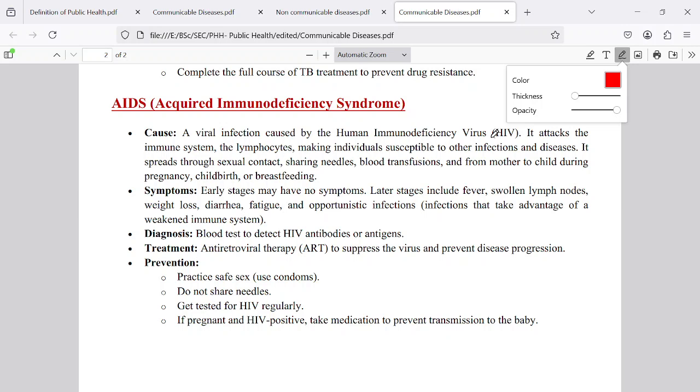What are the symptoms? Actually HIV AIDS is not a particular disease, it is a group of diseases. The symptoms of all other diseases are the symptoms of AIDS. That person may suffer from malaria, typhoid, diarrhea, and all the diseases may be present in that body.